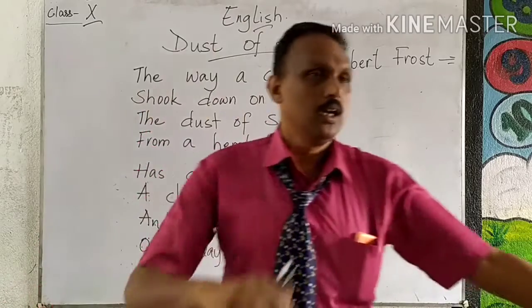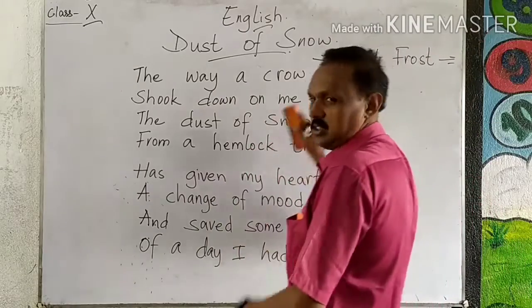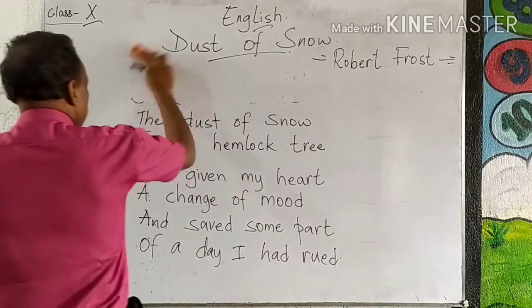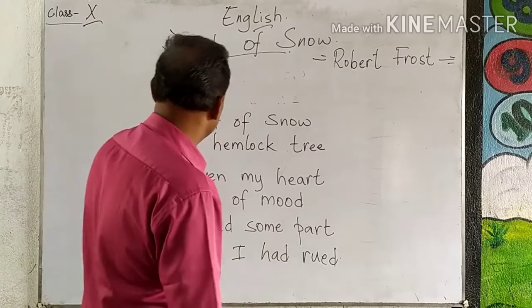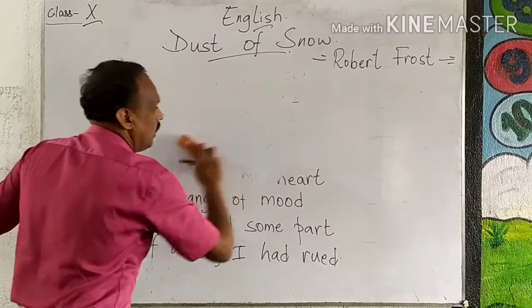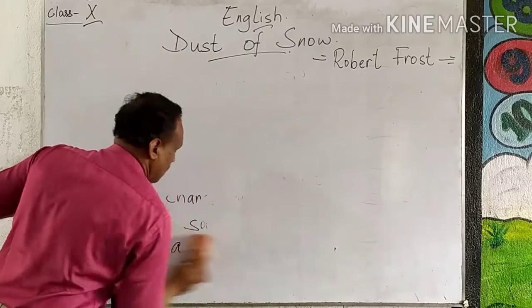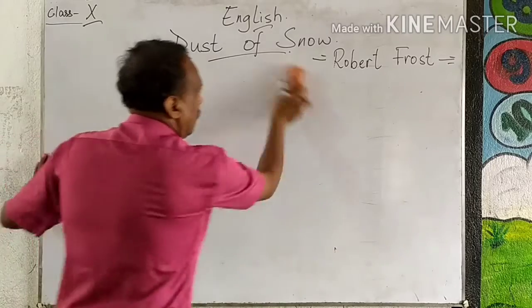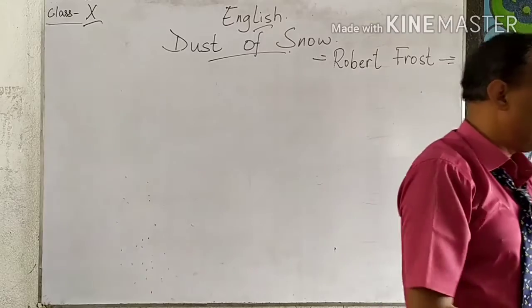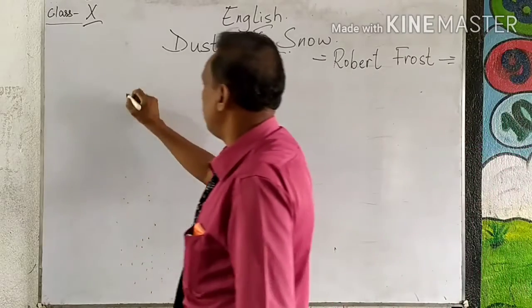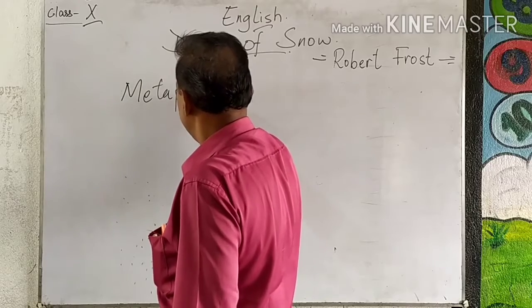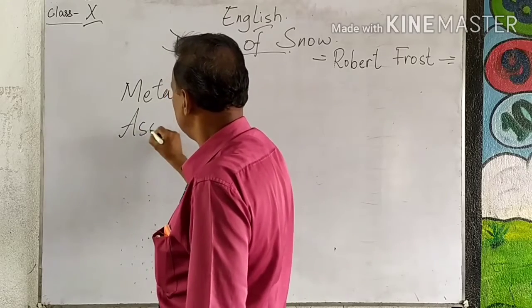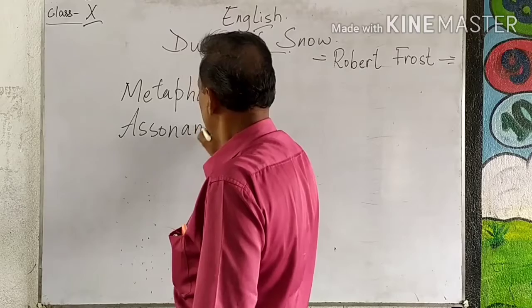Now we will go to the poetic devices. So in this poem, there are 4 poetic devices. You can take your book and then read the poem. I will just explain some of the poetic devices here. Metaphor. Then you have assonance.